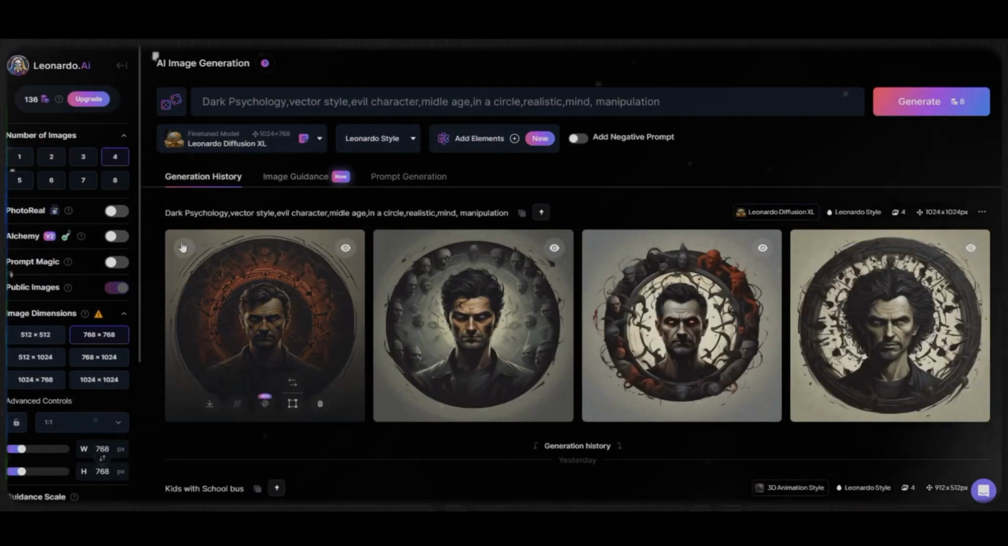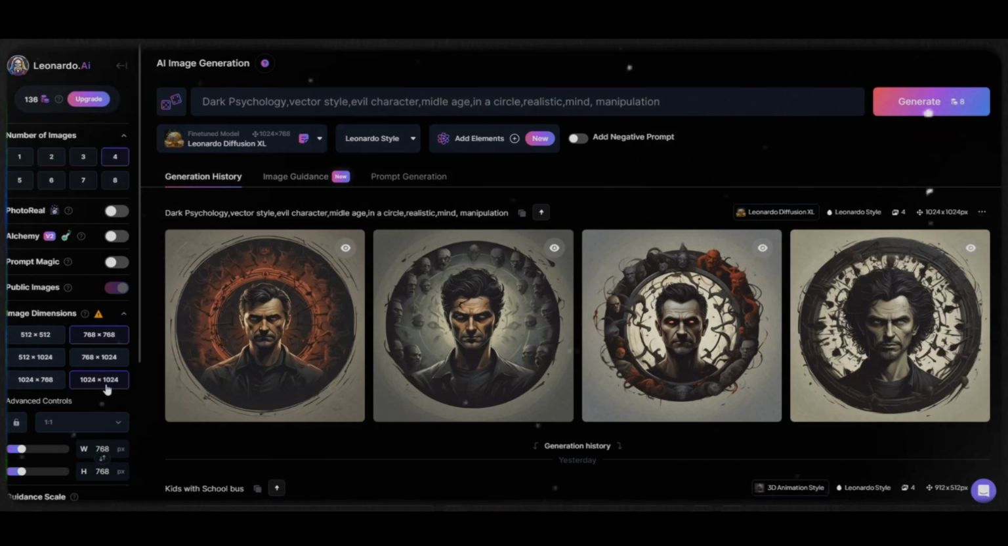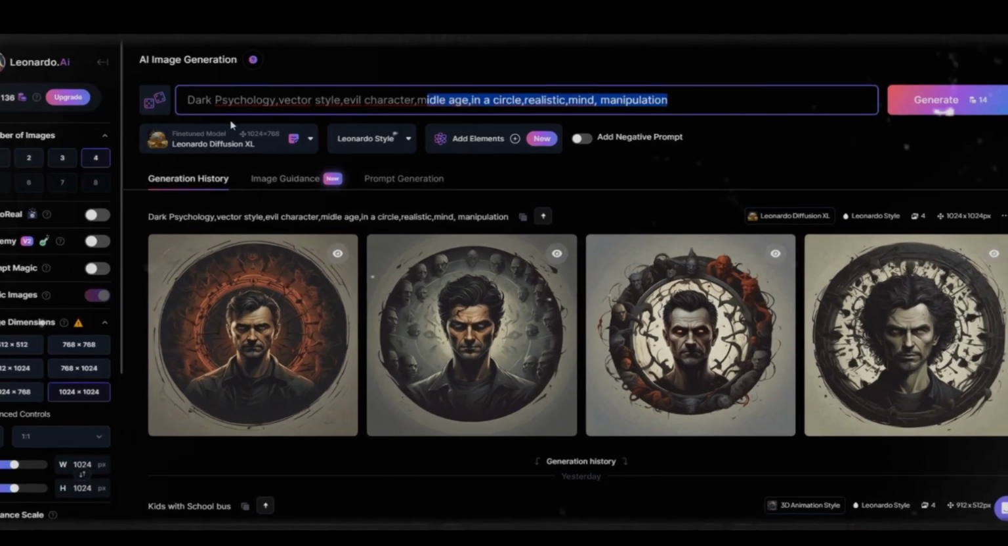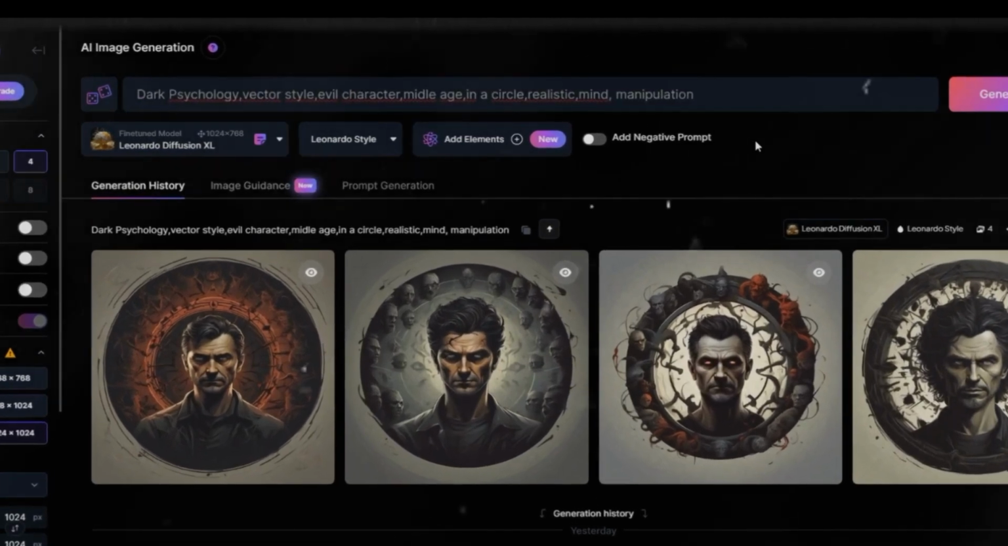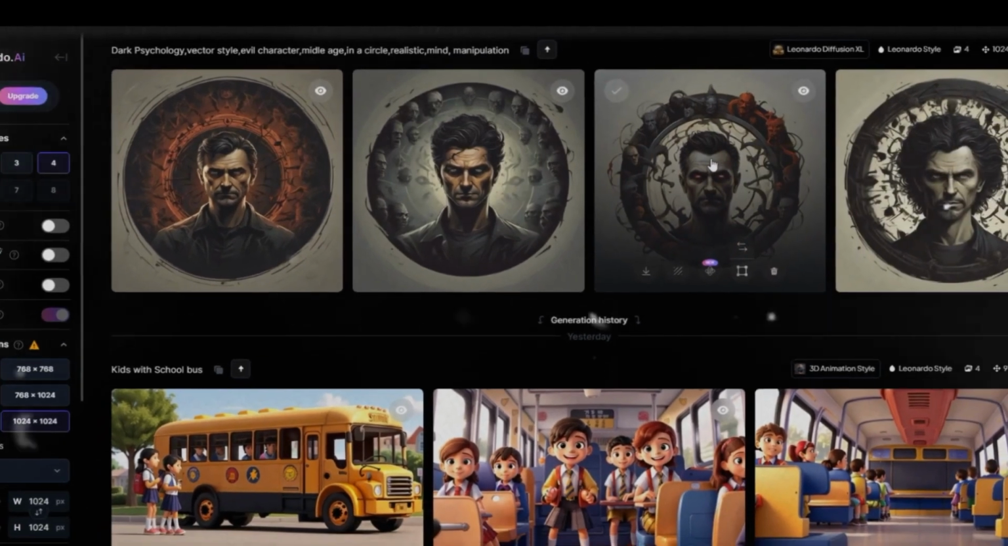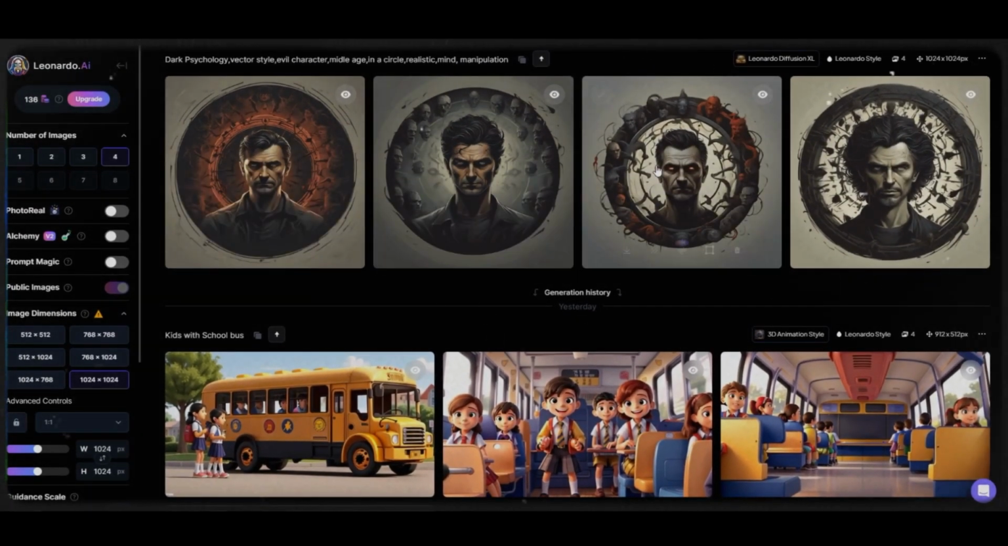Now all you have to do is select a correct size from the side menu and select the number of generations, and then simply type this prompt. Then hit the Generate button, just like this. If you are not satisfied with the results you got, then you can change the prompt and try again. Make sure to select an interesting image.